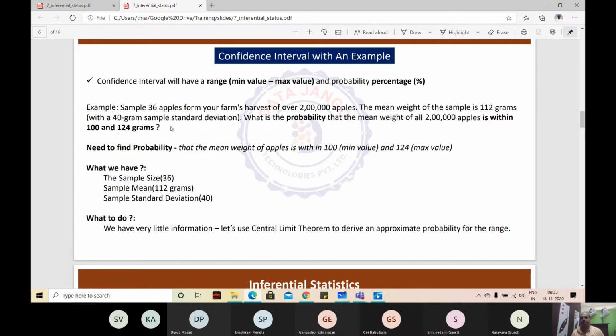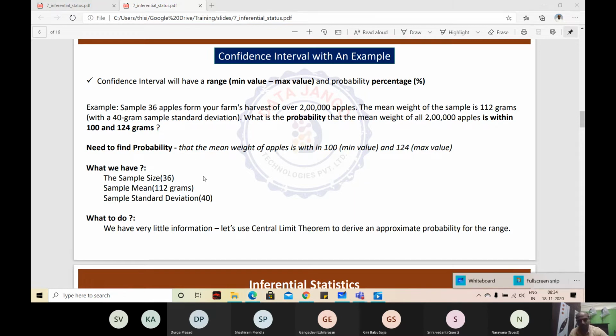So this is what I said. Statistics is all about what best you can do in a given situation. It is not about perfection. What is the given situation? I have one sample of 36 apples and I know its mean and standard deviation. I need to find the probability that the total population's mean is going to fall between this range. This is a very tough situation, right? So we'll use the central limit theorem to find that.